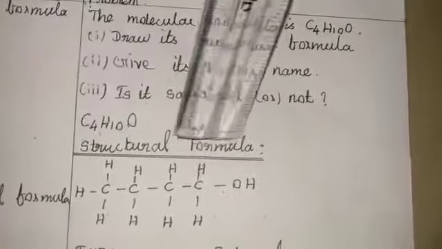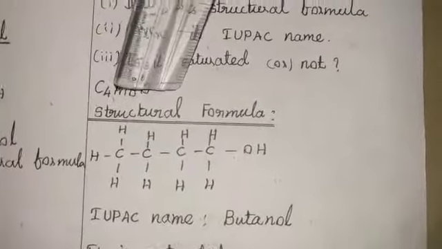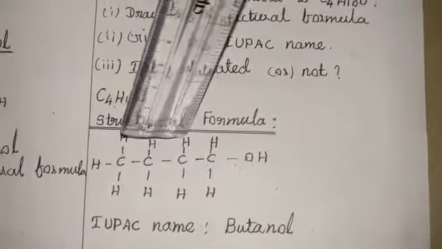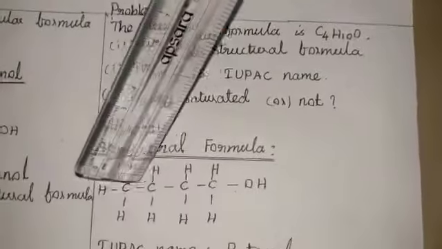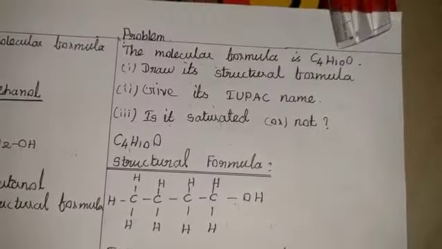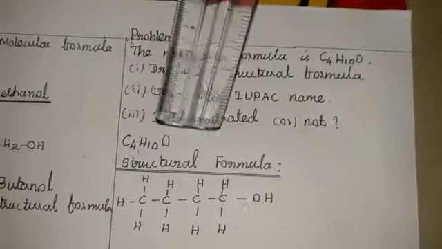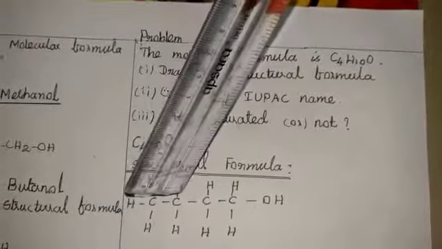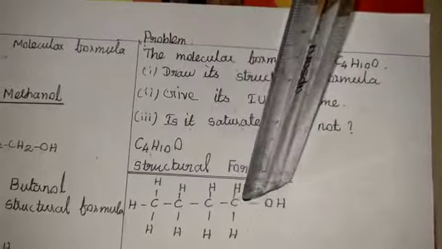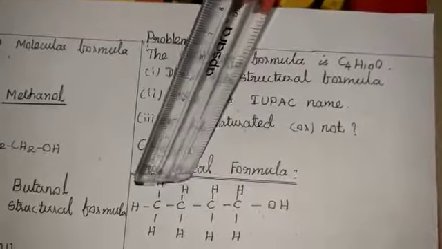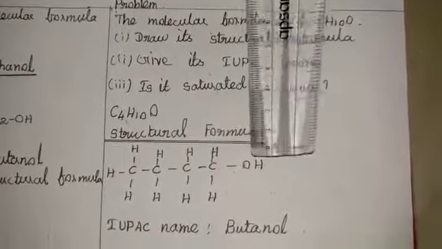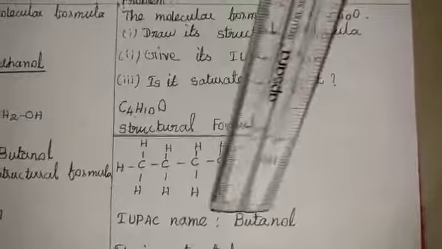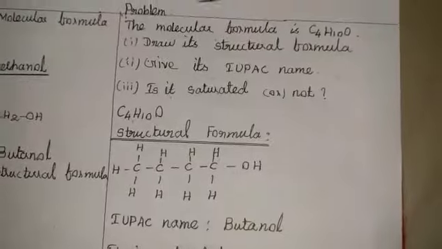So first one, the structural formula, I will write the structural formula CH3 CH2 CH2 CH2 OH. Now calculate carbon atoms, it is 4. Okay, 1 2 3 4 carbon atoms, and how many hydrogen atoms are present here? 10 hydrogen atoms. Okay, 3 5 7 9 plus 1, 10. There are 10 hydrogen atoms present here. Lastly identified as OH. OH is the functional group of alcohol. So that is called butanol. Okay. So butanol is a saturated hydrocarbon. That is for 5 marks important problems.